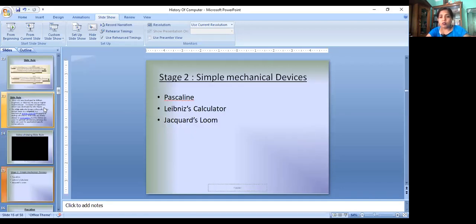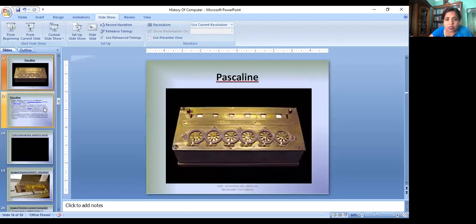Okay, now simple mechanical devices. In this category, there are 3 devices. They are Pascal line, Leibniz calculator, and Jacquard's loom. Leibniz calculator and Jacquard's loom is not included in your book, I think. Pascal line is included. This is Pascal line.